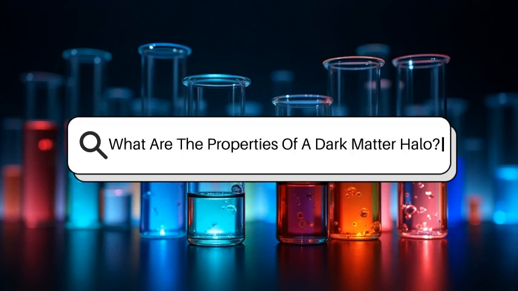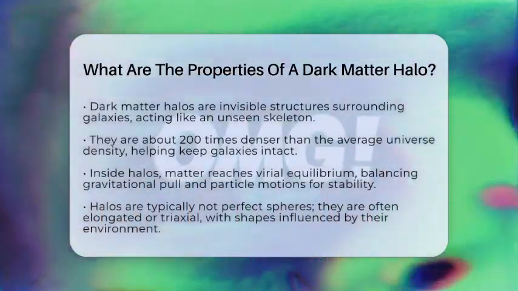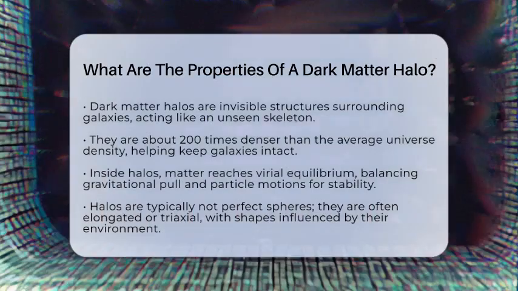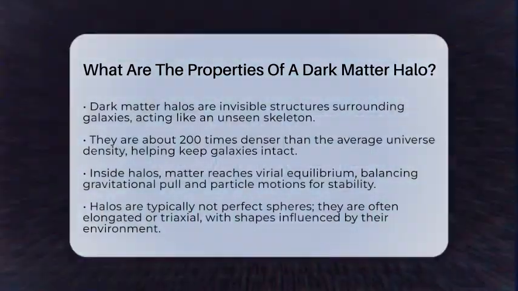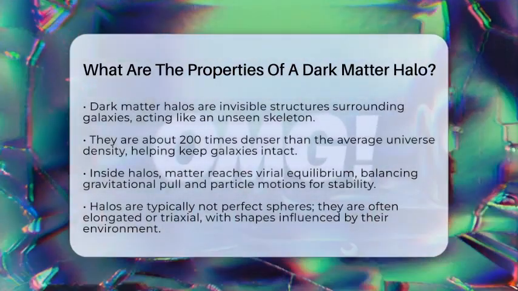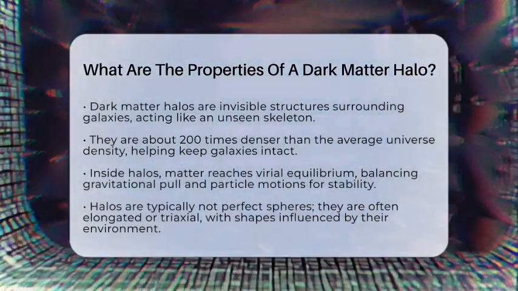What are the properties of a dark matter halo? Imagine a giant invisible bubble surrounding galaxies, holding their structure together like an unseen skeleton. That's what scientists call a dark matter halo. These halos are essential for understanding how galaxies form and stay intact.